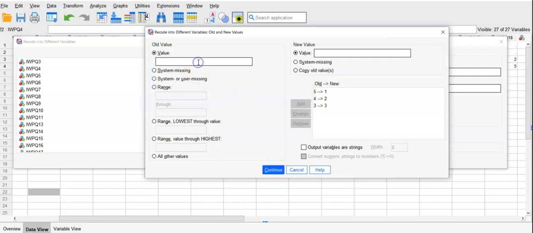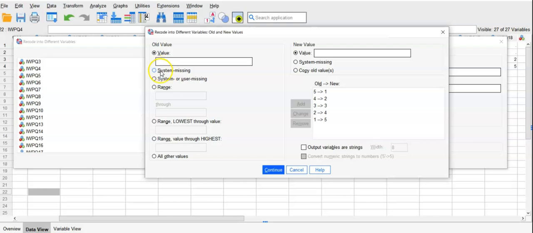If somebody answered 2 to the negatively formed question, it will be 4. Oh, sorry, so this one should be added. And if somebody said 1, in fact it means 5. So you can do that. Now, let's assume you have some missing values.